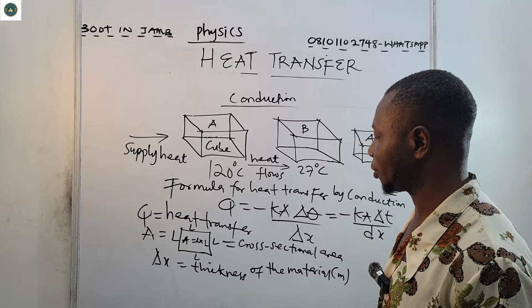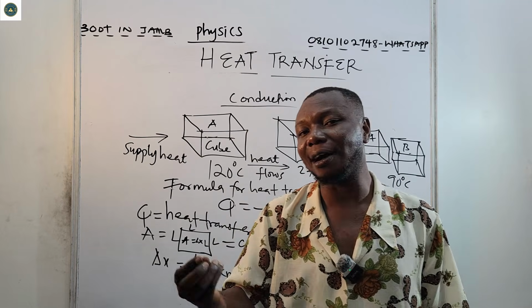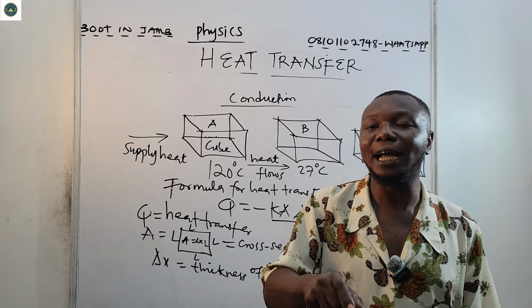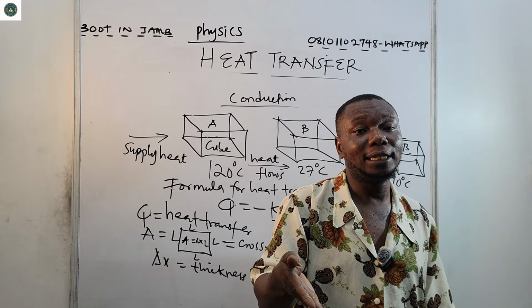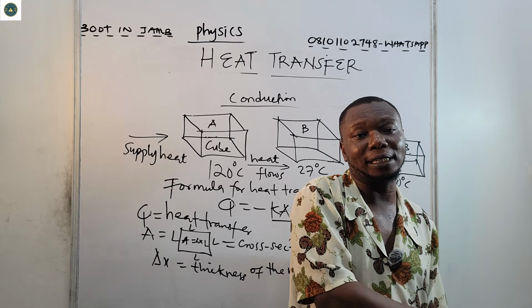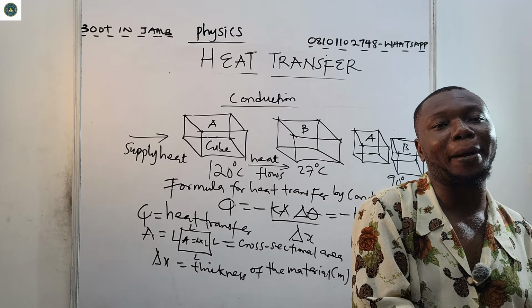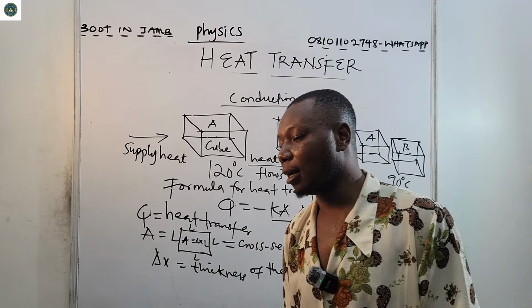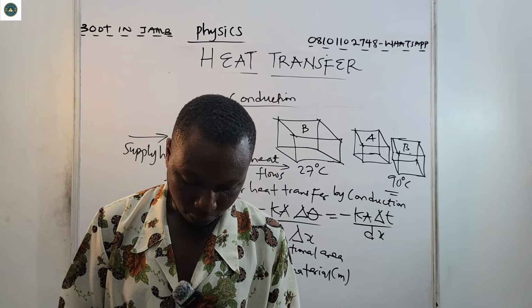For their propagation. So materials that have low specific heat capacity have higher thermal conductivity. So we know that metals have low specific heat capacity. That's why they heat up very fast. So because of low specific heat capacity, that also guarantees them what? Higher thermal conductivity. All right? So let's see.